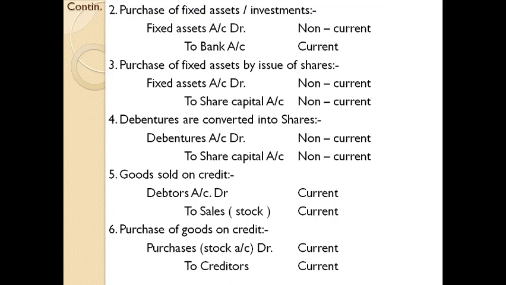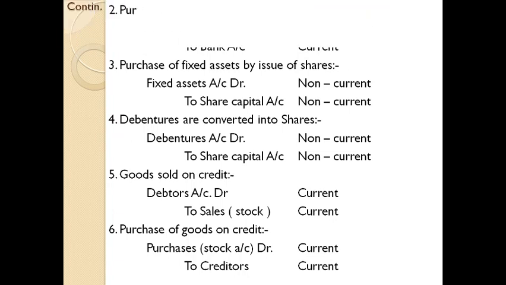Why we are discussing journal entry? Because in application level cases, you may come across cases where adjustment may be relating to any of these examples. So you have to familiarize with all these cases. You need not have to prepare a journal entry at the time of computation purpose or during examination. It is solely for your understanding purpose. But you need to familiarize all these transactions. So purchase goods on credit, that will not affect working capital, so it will not result in flow of fund. And some other example we will discuss.